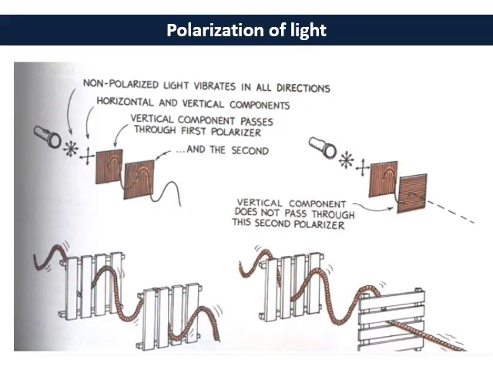Okay, so now let's understand how the polarization of light occurs. We have two polarizers, polarizer 1 and polarizer 2, and the polarization axes of these polarizers are in the same direction, in the vertical direction. We have a light source, and the oscillation of this light source is in all directions, which is why it is sometimes called non-polarized light.